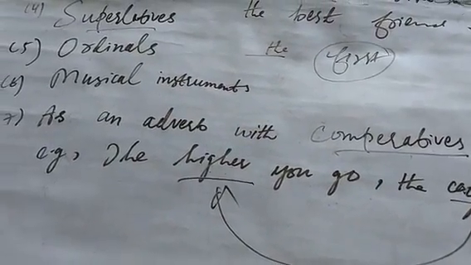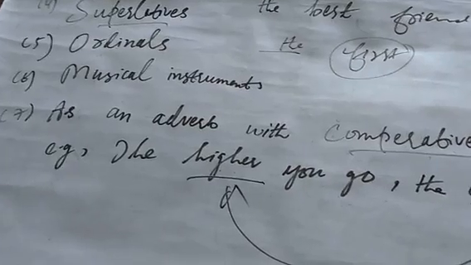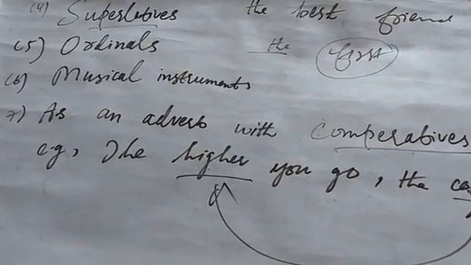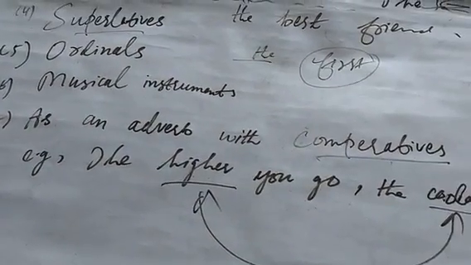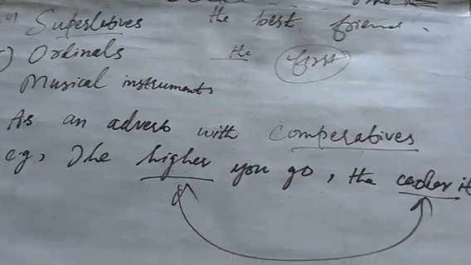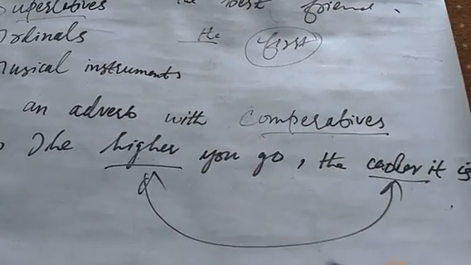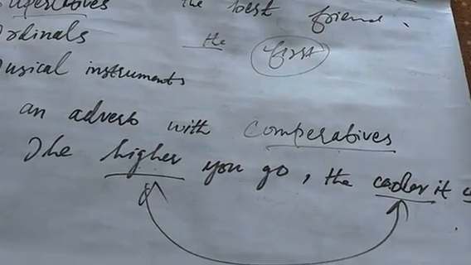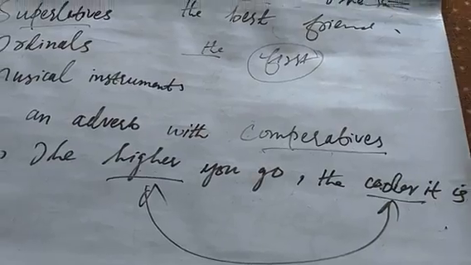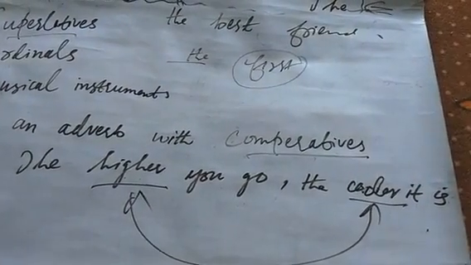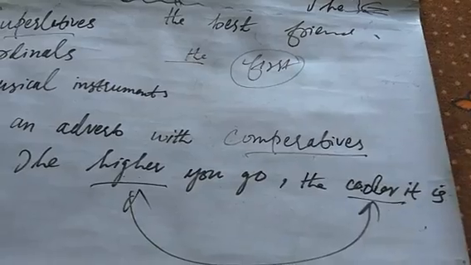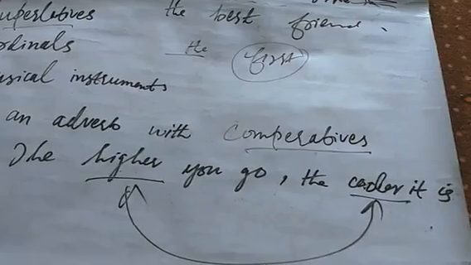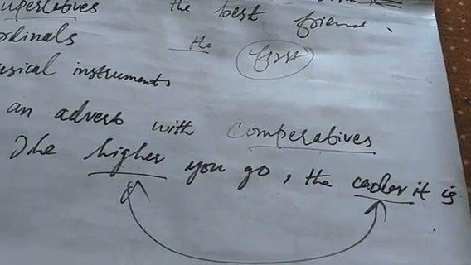So whenever we use these comparative degrees as an adverb, we always use the before these comparative degrees. For example, the higher you go, the cooler it is. The simple point to remember is that whenever you find a comparative degree used twice, always use the before both of them.